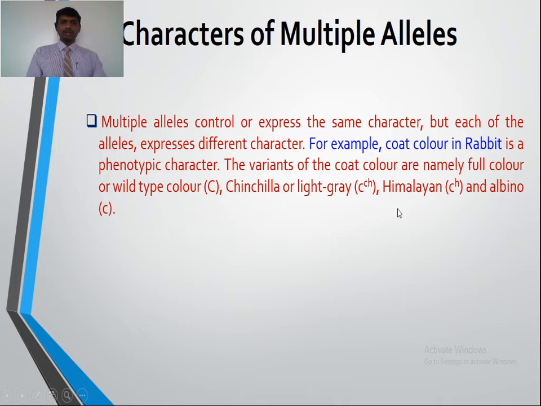Among the multiple allelic series, capital C is always dominant over the other alternative forms, that is chinchilla or light grey, Himalayan and albino. Similarly, chinchilla is dominant over Himalayan and albino. Himalayan is dominant over albino. So albino is a recessive phenotypic character. If you take the example of coat color in rabbit, the variants are wild type or full color, the second mutant is chinchilla, the third is Himalayan, and the last is albino.